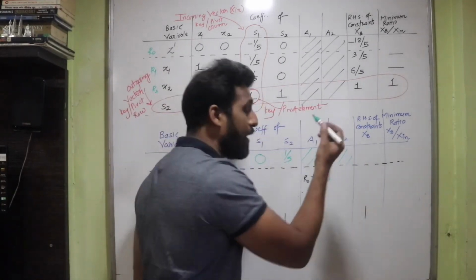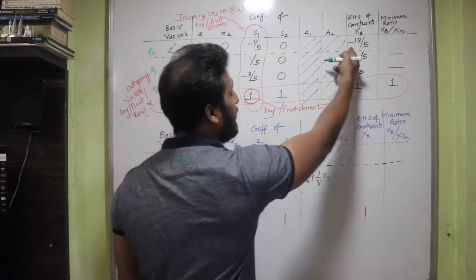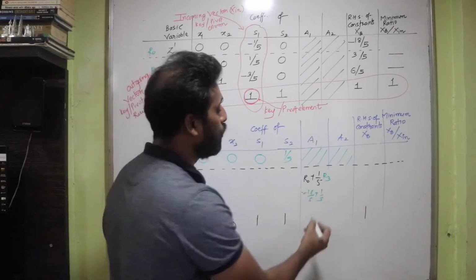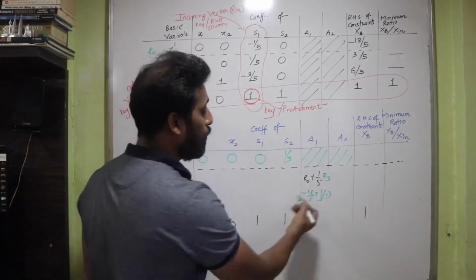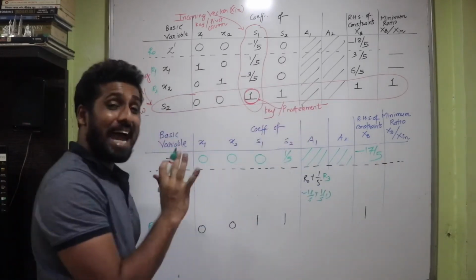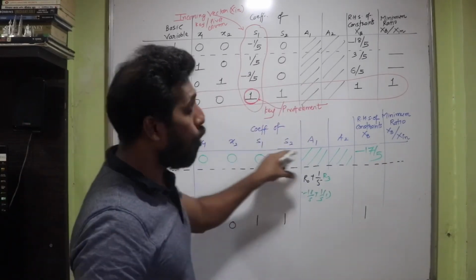So let's quickly get the value of XB here also. So that's minus 18 upon 5. So write minus 18 upon 5 plus 1 upon 5 into R3 is 1. So let's write 1 here. So my answer comes minus 17 upon 5. So that was the calculation for the row Z dash.